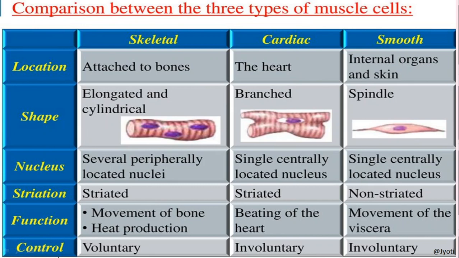Okay. Then control, the skeletal muscle is voluntary. That means it is under the control of our will. The cardiac muscles are involuntary and smooth muscles are also involuntary because they are not working as per our will. So these differences are very, very important, children. While going through the video, please pause this particular slide and go through this and listen to me, whatever I am saying.